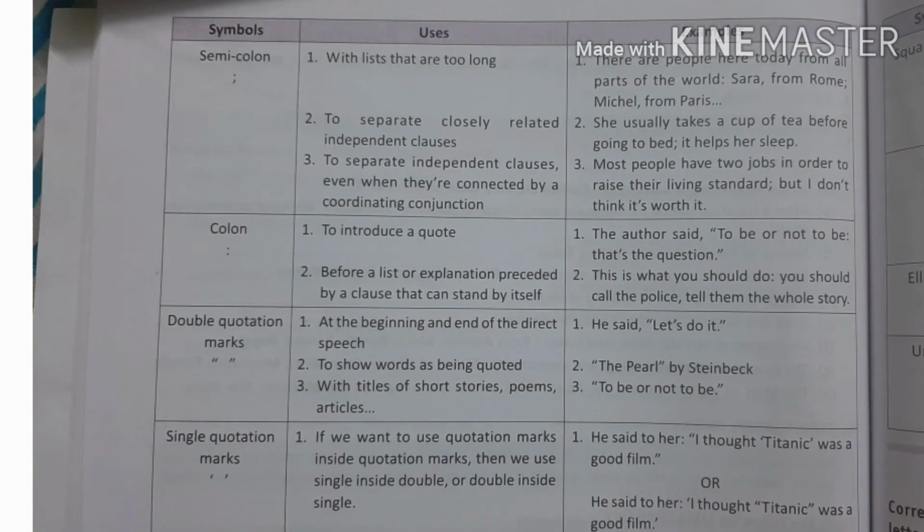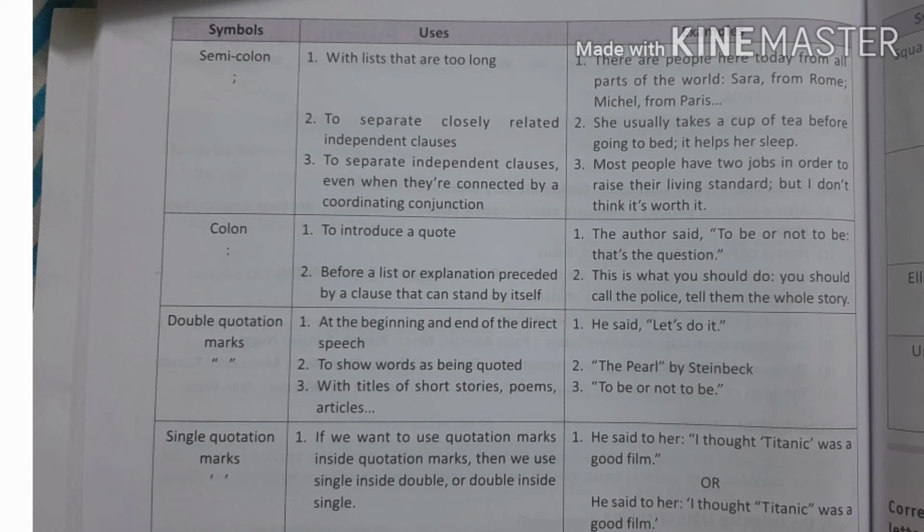Our next punctuation mark is the semicolon. A semicolon is used when lists are too long. For example, there are people here today from all parts of the world; Sarah, from Rome; Michael, from Paris; and so on.